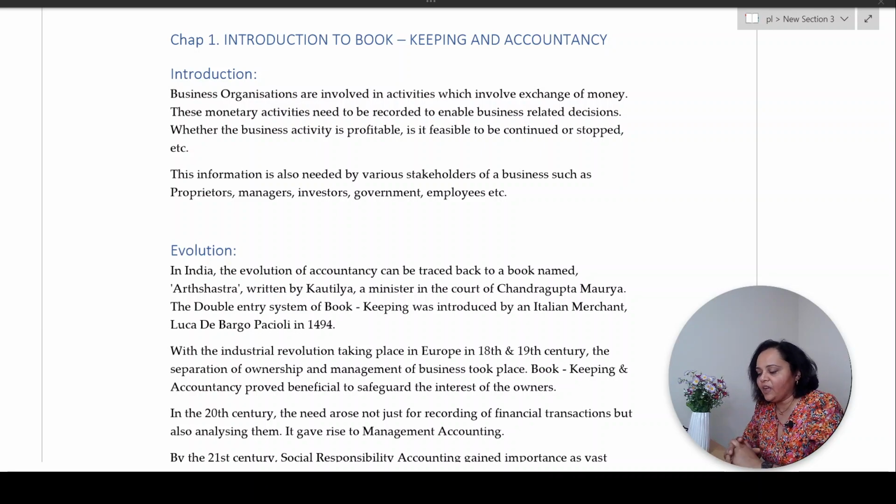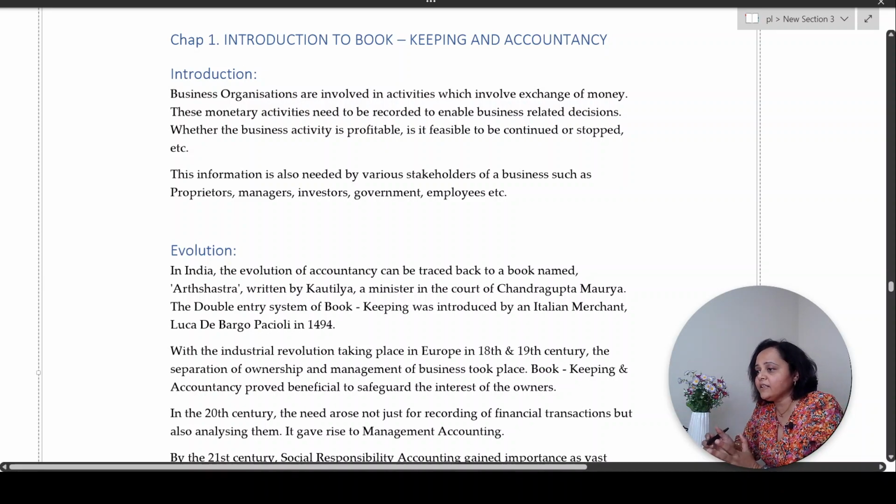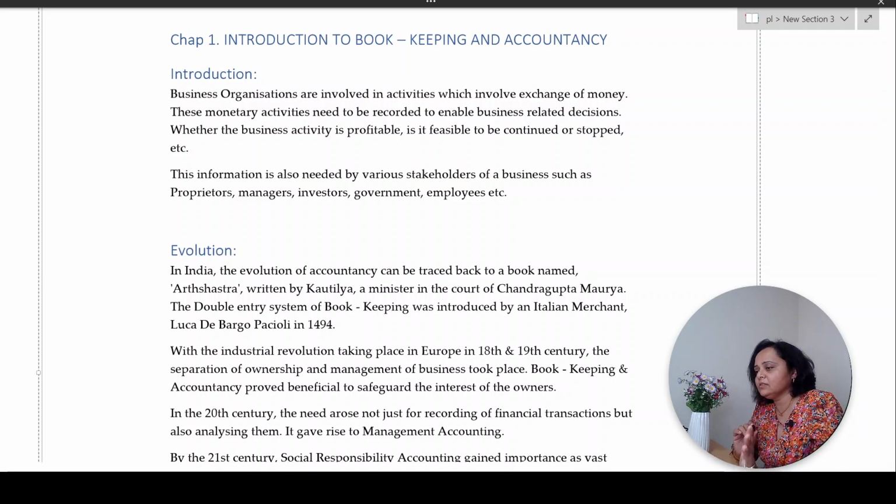Now, in India, if you see history, how these records, the various methods in which monetary exchanges needed to be maintained in the books of the business, was first mentioned in a book called Arthashastra. Now, this book was written by Kautilya, who was a minister in the court of Chandragupta Maurya. Now, this book, which he had written way back many centuries in India, formed the basis on which monetary transactions were maintained in our country.